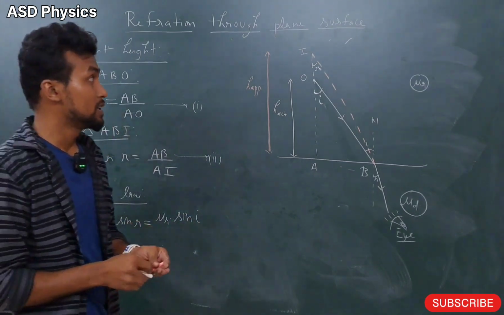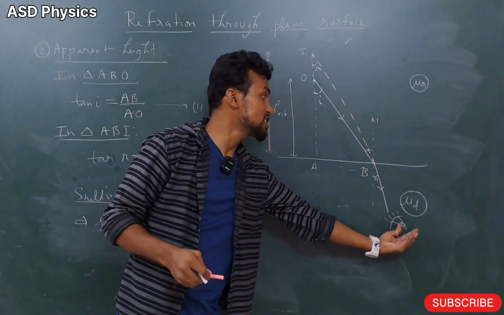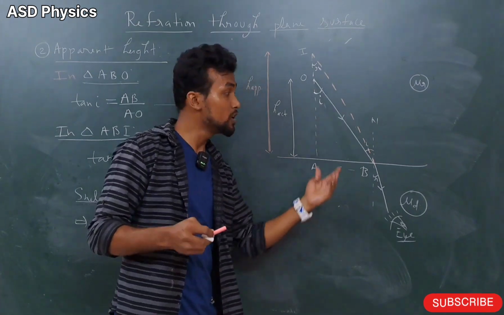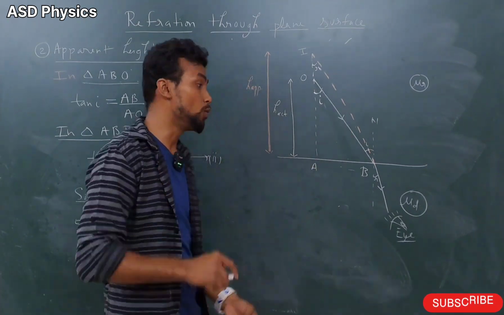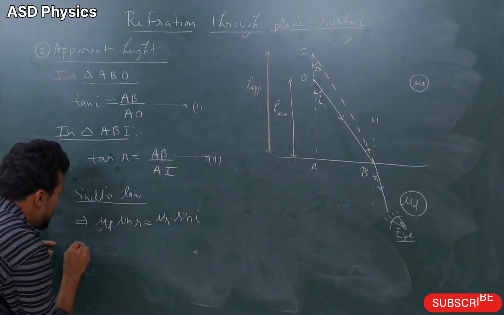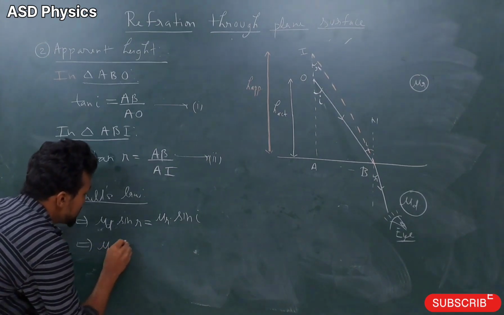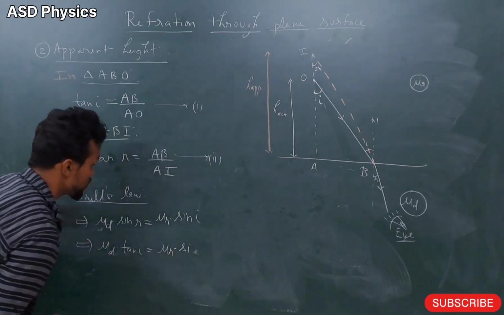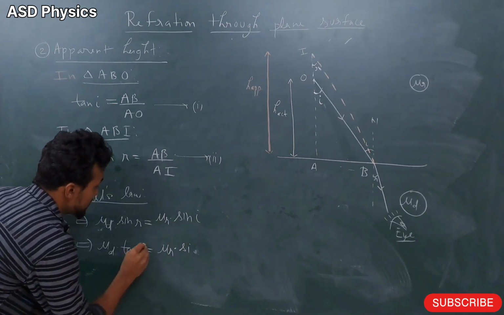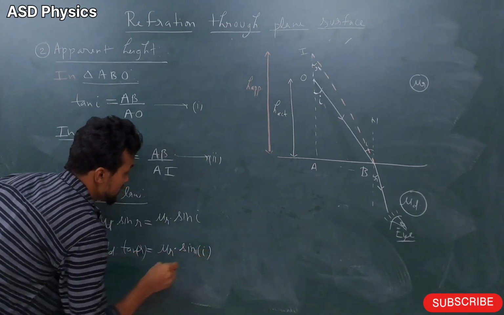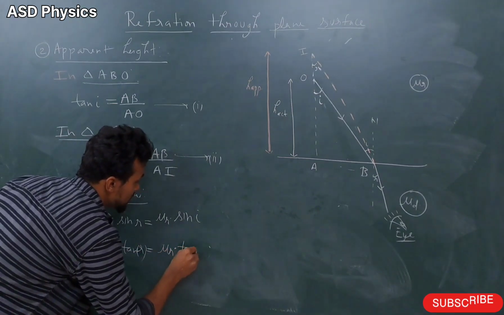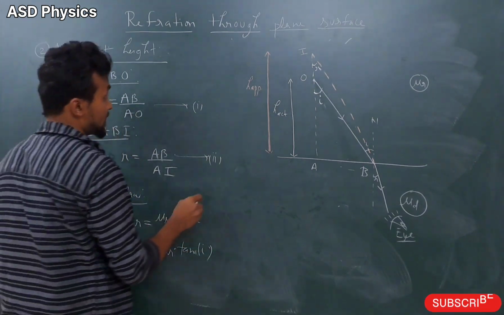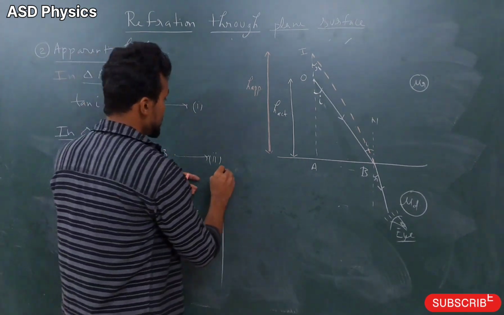And again, if the observer is just above the object, then this angle I and R will become small. So what will happen? These angles will become small. That means sine will become tan. So here mu D into tan R, and here mu R into tan I. Okay, correct. Tan I.